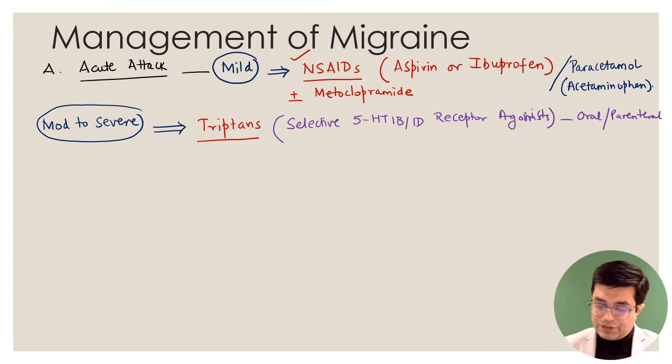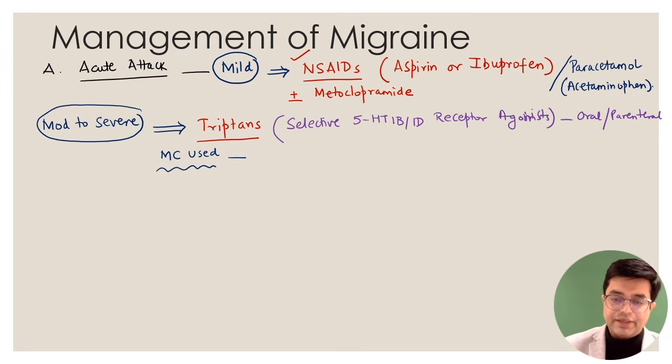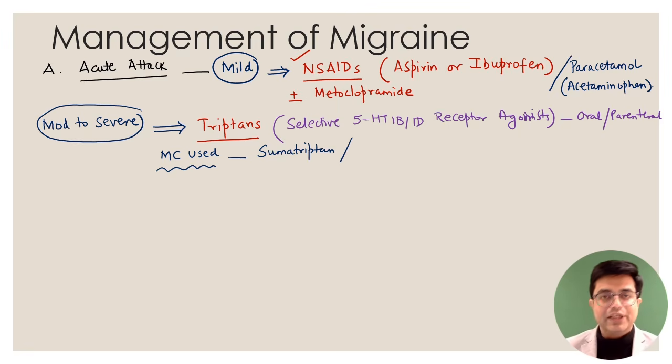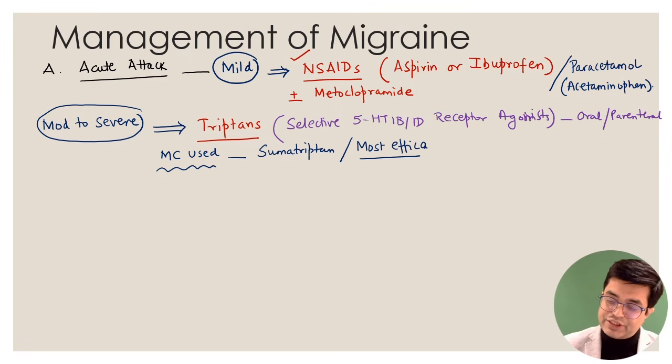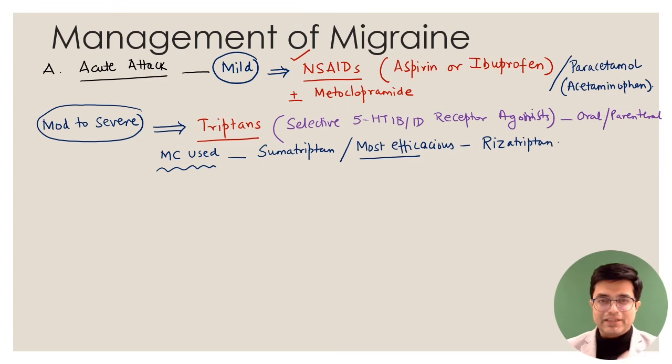Now, two MCQs can be asked here. If they ask you what is the most commonly used triptan, particularly in a resource limited setting like India, it is sumatriptan. However, Harrison very clearly says that there are better agents with better bioavailability available, and so if they ask you what is the most efficacious agent, ये pharma question है, the most efficacious agent will always be rizatriptan, right? So either of the two. If none of them is there in the options and some triptan is mentioned, that can also be the answer. If the question says moderate to severe attack, what you are going to use.